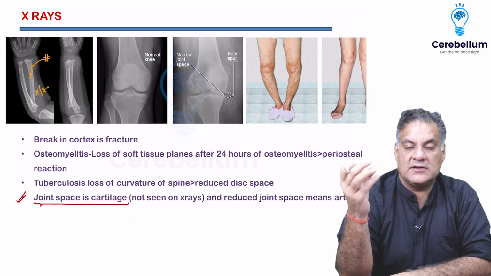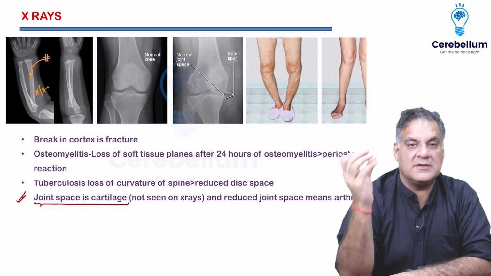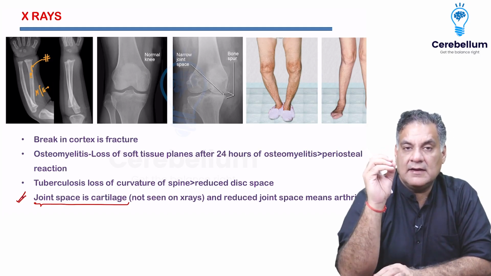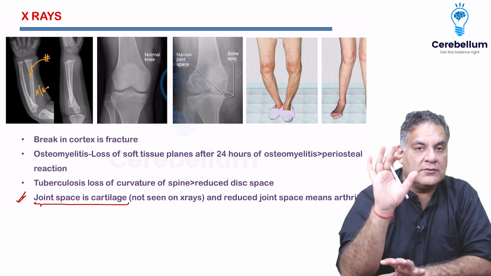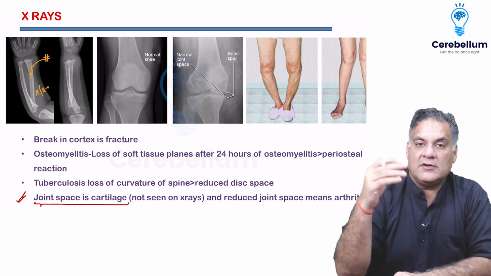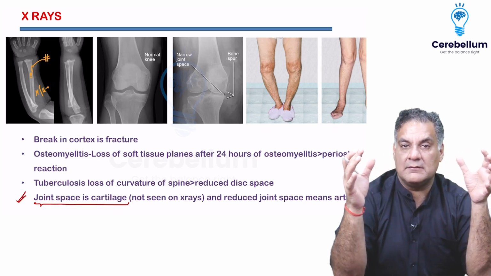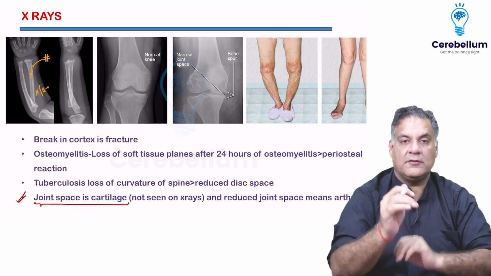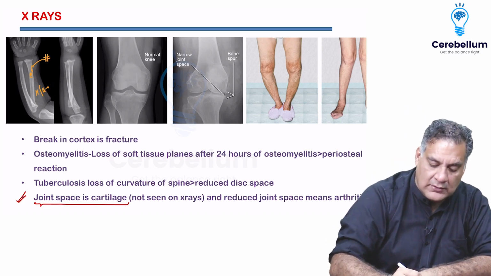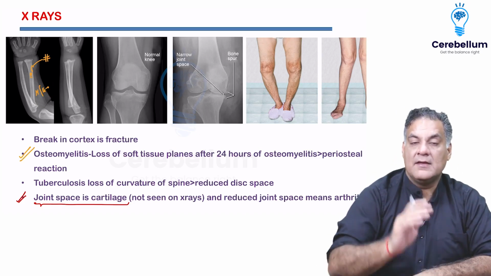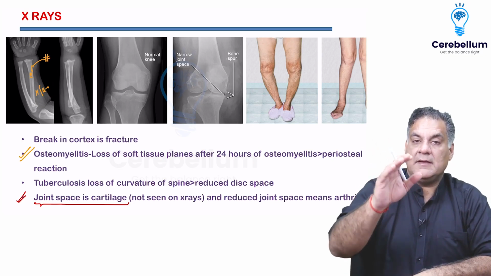Now, this is something very, very important because you have bone infections called osteomyelitis. Osteo means bone, myelitis means the infection going in the marrow and causing inflammation. In osteomyelitis, in the first 24 hours, the x-rays do not show anything. They're quiet. But after 24 hours, as the inflammation keeps on going, the muscle and fat layers merge into each other. So these beautiful layers which are shown here are gone, called loss of soft tissue plane, which is earlier than a periosteal reaction.